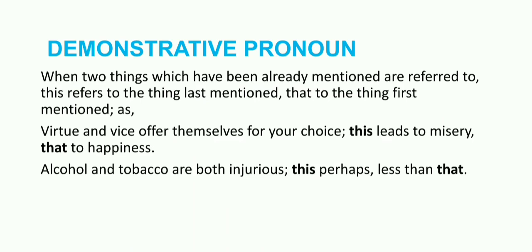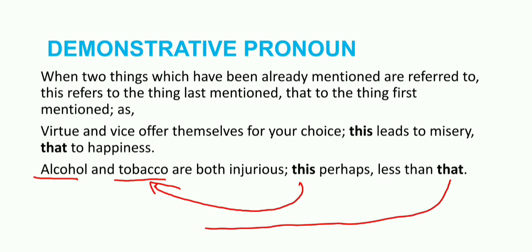The next example is: alcohol and tobacco are both injurious. Again we have here two nouns, two things mentioned in a sentence. Now here this is used for tobacco, and that is pointing out to alcohol.